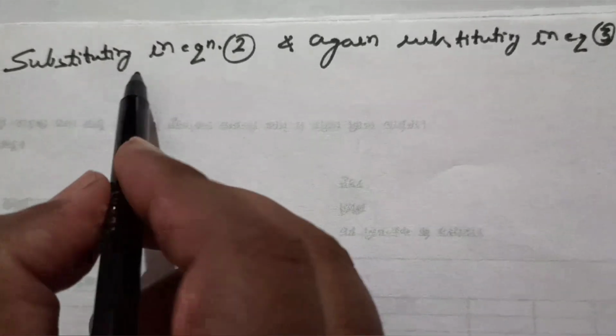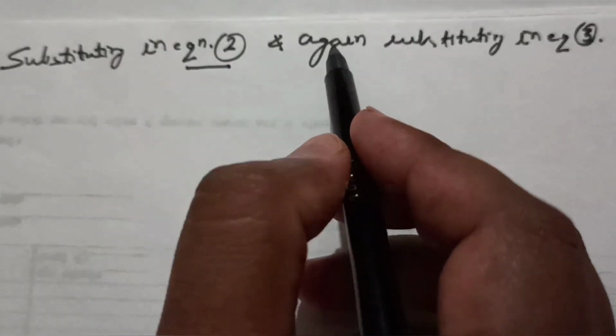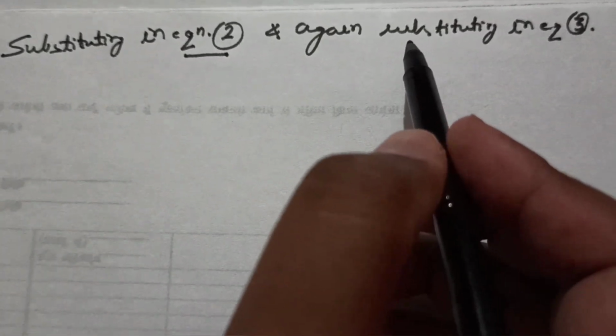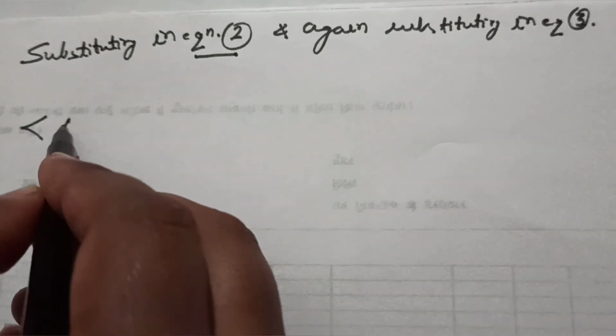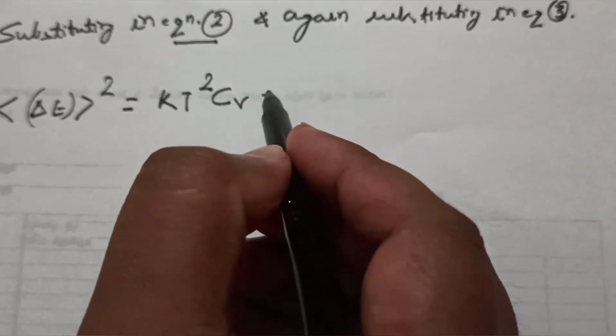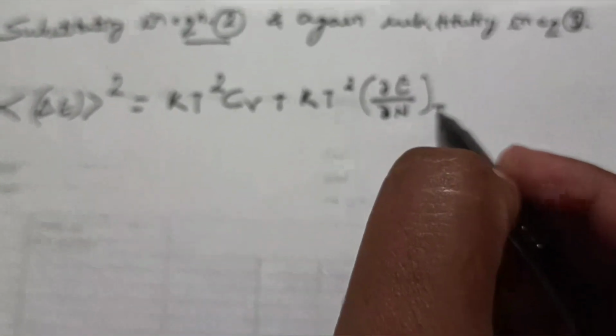Now I am substituting in equation 2, and after that I am going to again substitute the value of equation 2 in equation 3. So from here, if you look carefully, the variance of E, ⟨ΔE²⟩, is equal to kT² times C_V plus kT² times ∂E/∂N at T and V constant.